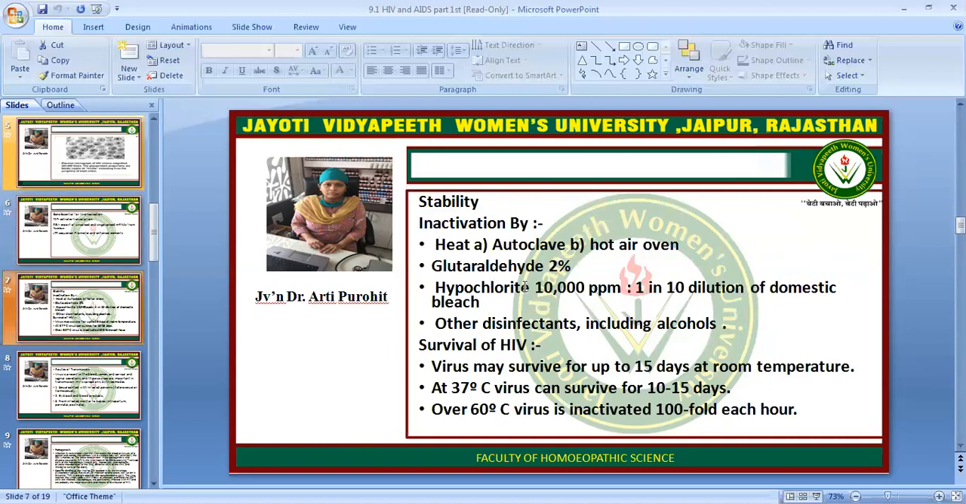What is the stability or resistance to inactivation? It can be inactivated by heat, autoclave and hot air, glutaraldehyde 2% and hypochlorite 10,000 ppm, a 1 in 10 dilution of domestic bleach. Other disinfectants including alcohol also work. Survival of HIV: this virus may survive up to 15 days at room temperature, and at 37 degrees centigrade the virus can survive for 10 to 15 days. Over 60 degrees Celsius, the virus is inactivated 100 fold each hour.